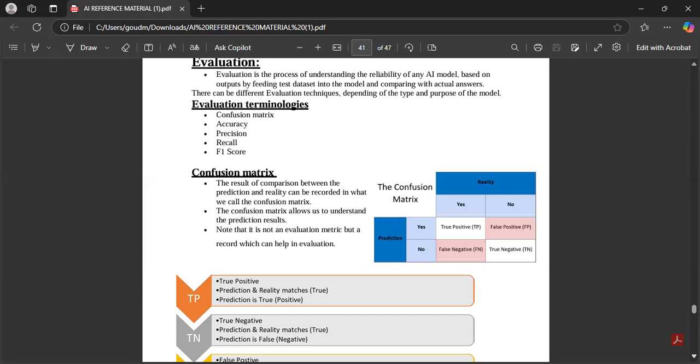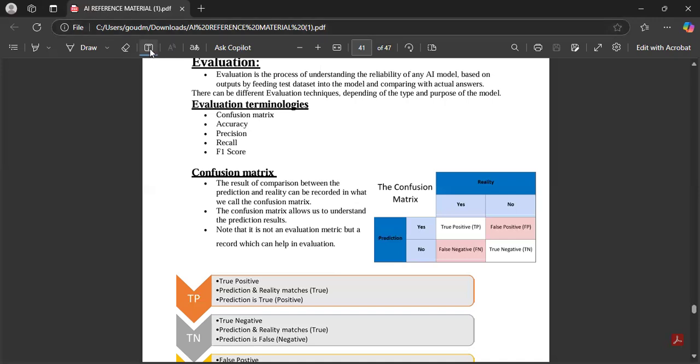Note that it is not an evaluation metric, children. It is not an evaluation metric, but to evaluate the model, we will use this. That's all. Here you have to write the definition and that table, the confusion matrix. So first, prediction, reality. Here is one technique I will tell you, children. You will draw the box in this way. First you will write true, false, false, true, positive, positive, negative, negative. This is the technique you have to keep in your mind when you are writing.